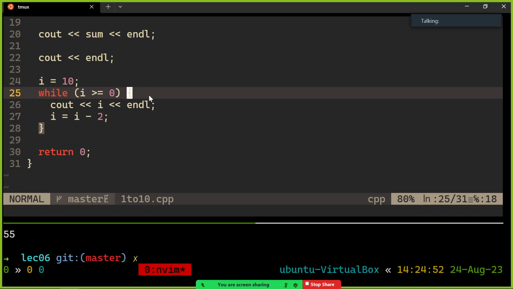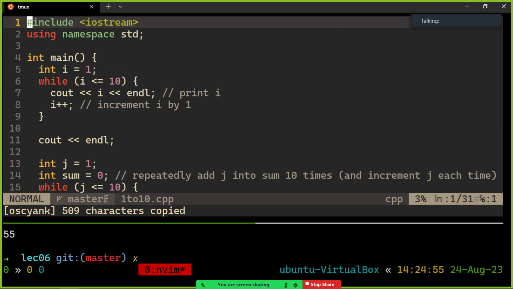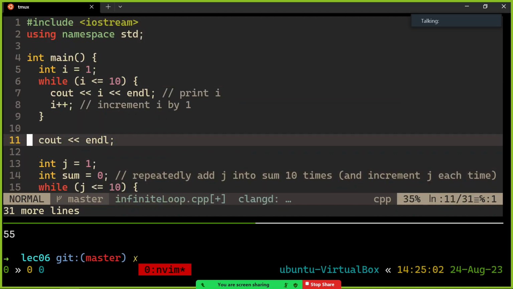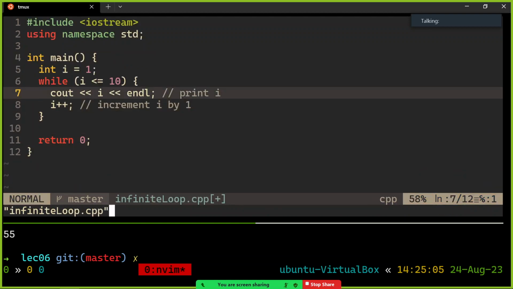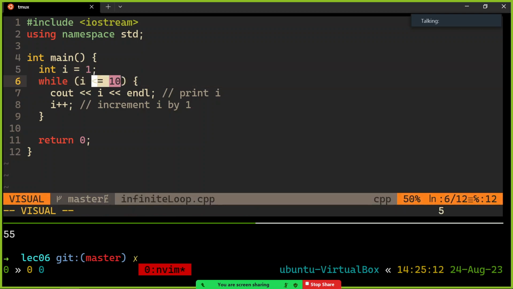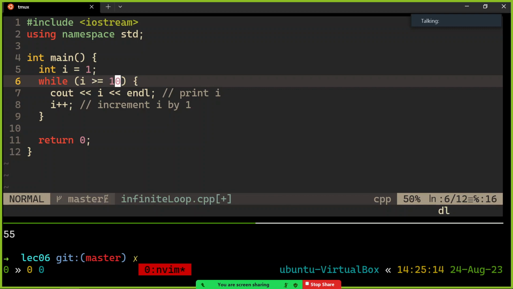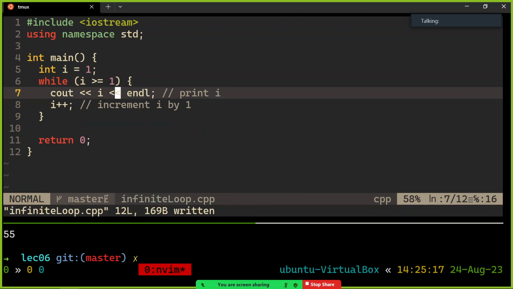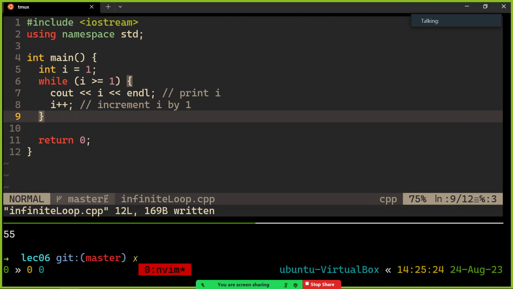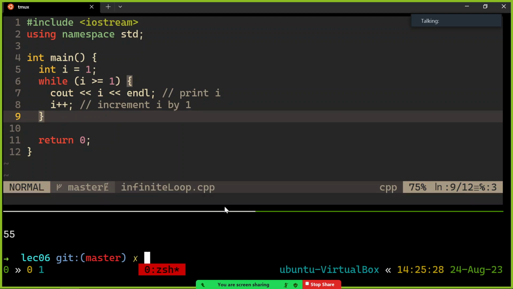Let's take our printing from 1 to 10. Let me show you one way that you could have done that wrong. Print i, increment i by 1. If I mess up this condition and forget that it had to involve the end rather than the start, if I said something like, while i is greater than or equal to 1, print it and add 1, right? Is 2 greater than or equal to 1? Yeah. Is 3 greater than or equal to 1? Every number is greater than or equal to 1 when you go in that direction. So it's never going to stop, at least for a while.